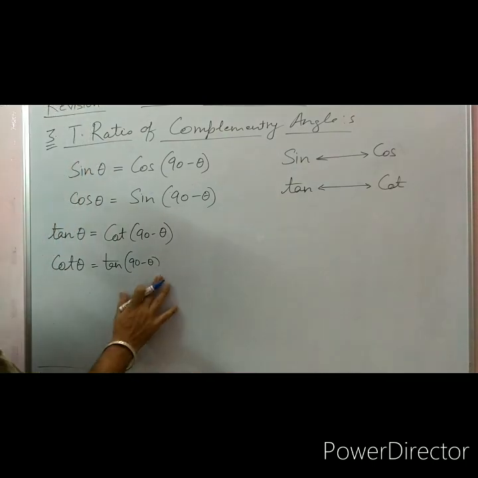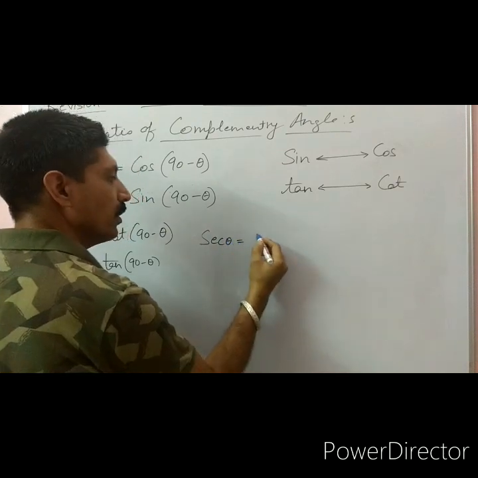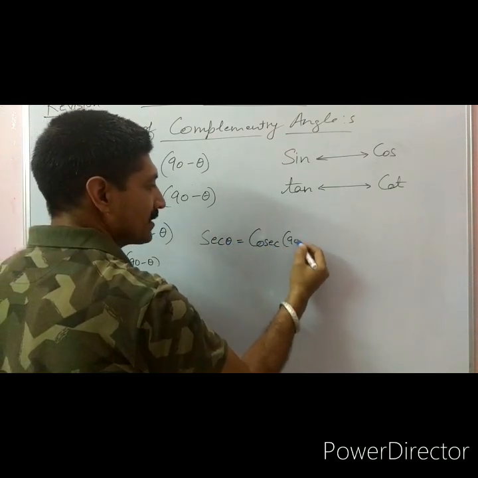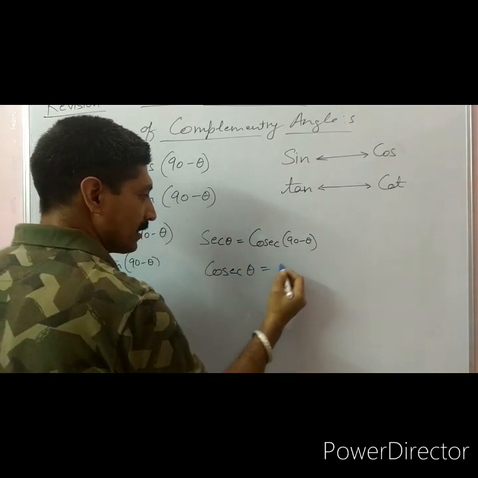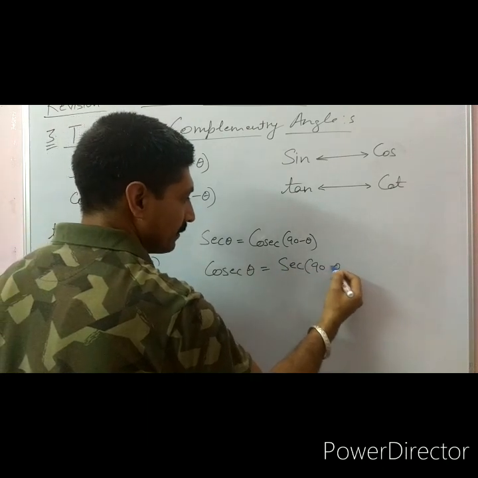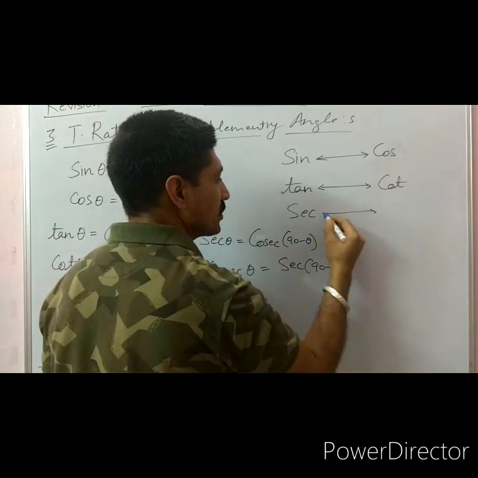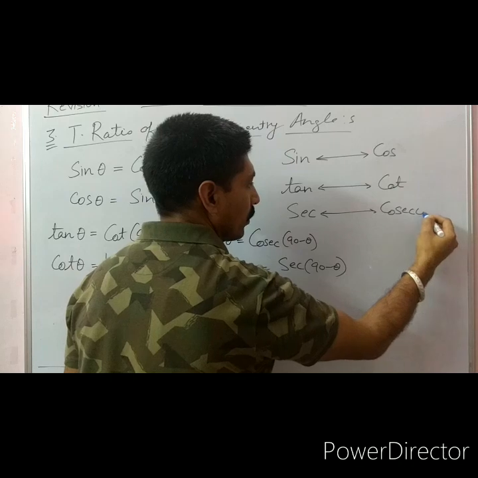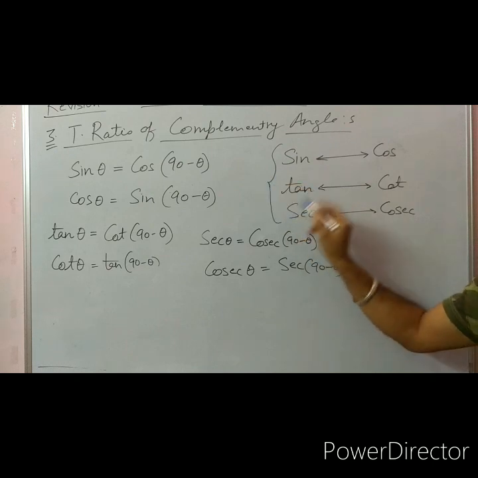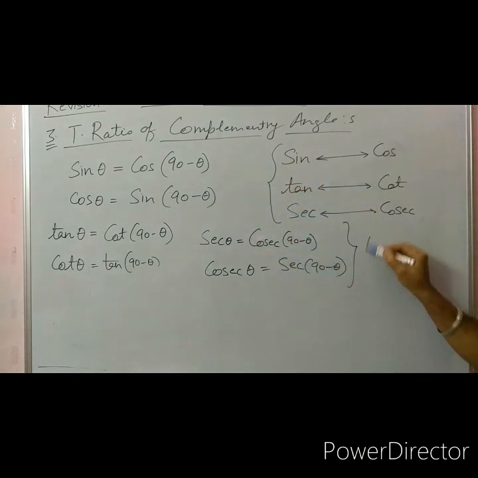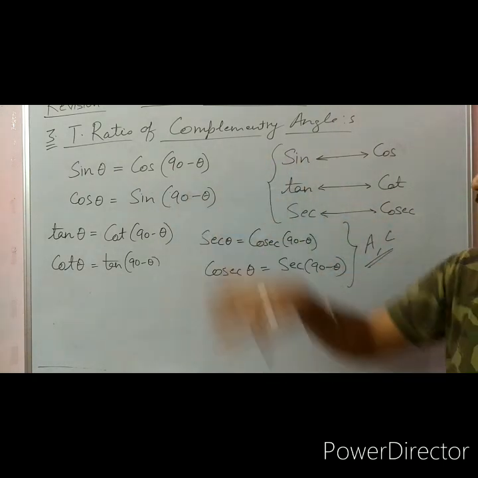And the last one is secant. Secant of theta is equal to cosecant of 90 minus theta, and cosecant of theta is equal to secant of 90 minus theta. So secant is changing to cosecant. We are talking about two complementary angles, like A and C here in the figure. This is the concept of complementary angles.